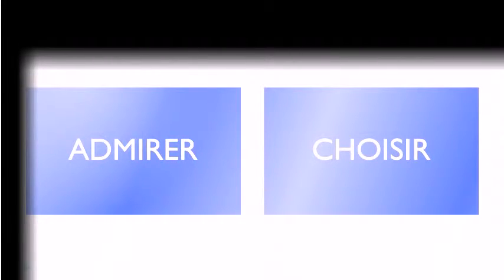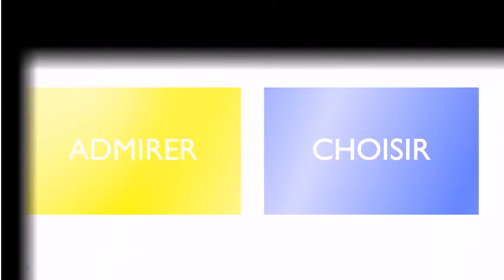So that's it. We'll take two examples. The first one will be admirer, to admire. And then the second one will be choisir, to choose, okay? But then the idea is that as we will change them into this forme passive, clearly it will be to be admired and to be chosen, okay? So let's see now, admirer.